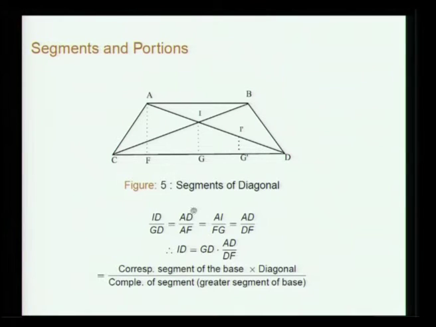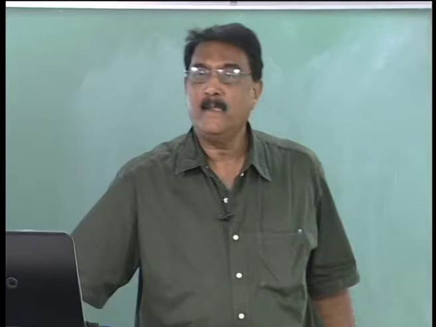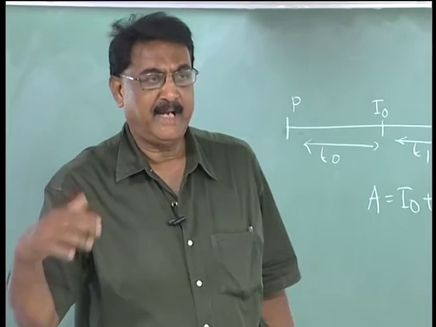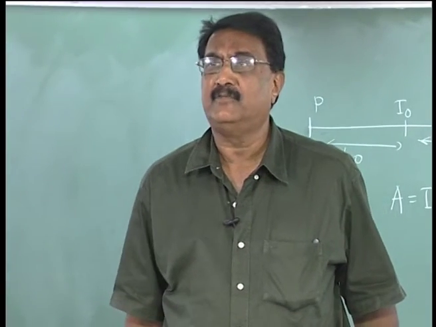Okay. So for instance, ID is given by GD into AD by DF. Okay. So that is the corresponding segment of the base into diagonal divided by the complement of the segment. So it is all the rule of proportion, using similar triangles. So that is what he is doing, but actually this is true not only when I is at the intersection, for any other point also it is true.